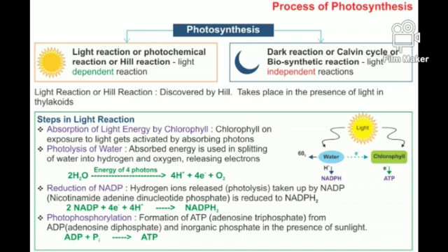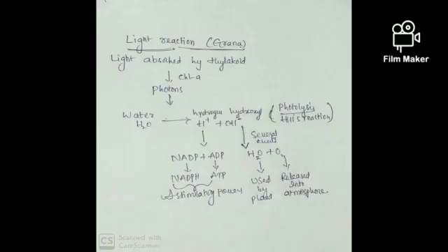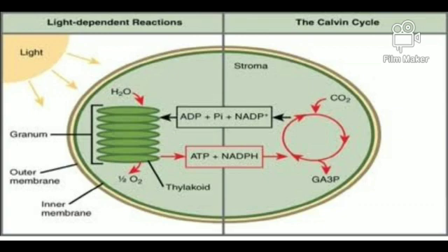It is also known as photolysis because the water molecule is split only in the presence of light. The third step is the formation of NADPH.